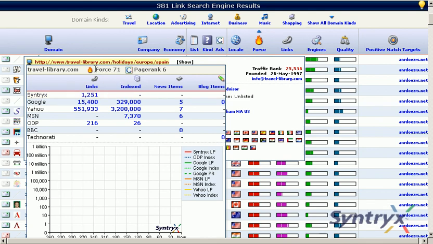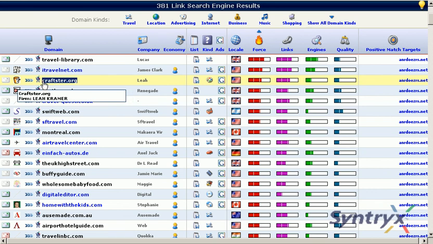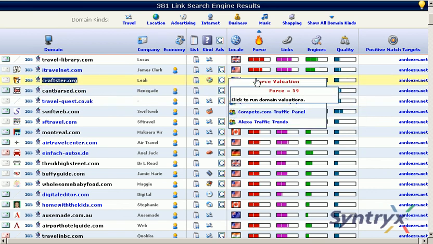Now, Force is a really good way to look at these sites and compare them to, say, PageRank or some other metric that you use. Usually we're within 15 percentage points of this value here, and when you have a full set of domains like this, you want to use Force to determine which domains are going to be the ones with the most opportunity. And notice also in the Force column that you can learn more about this site from any of these tools here.